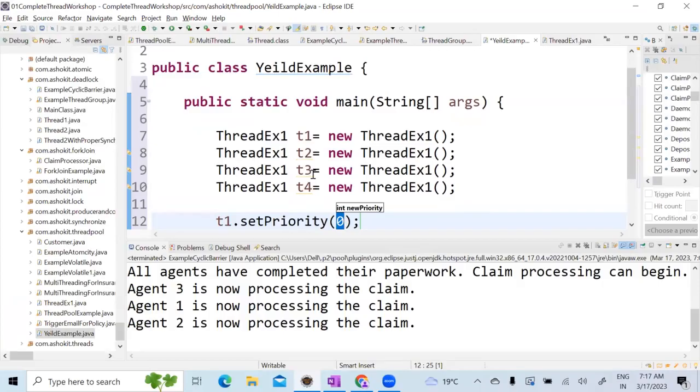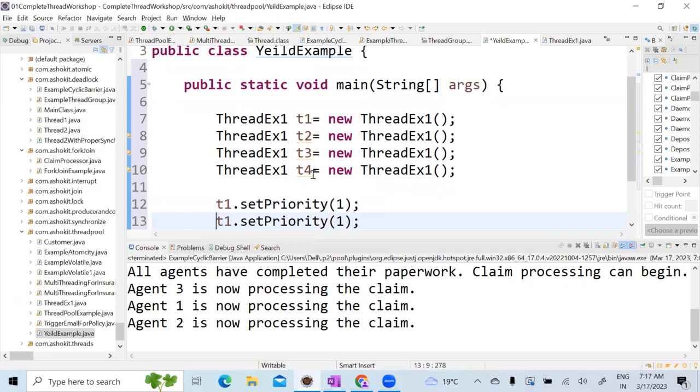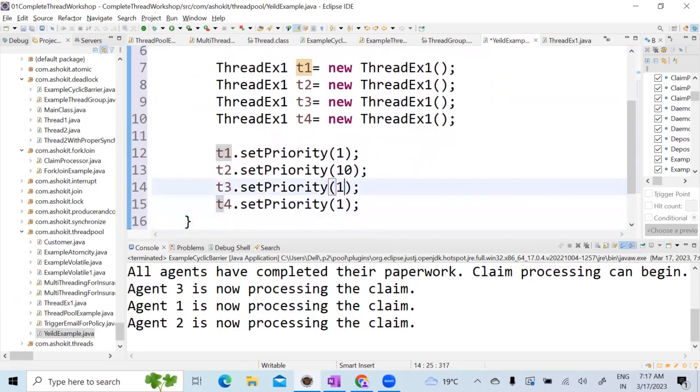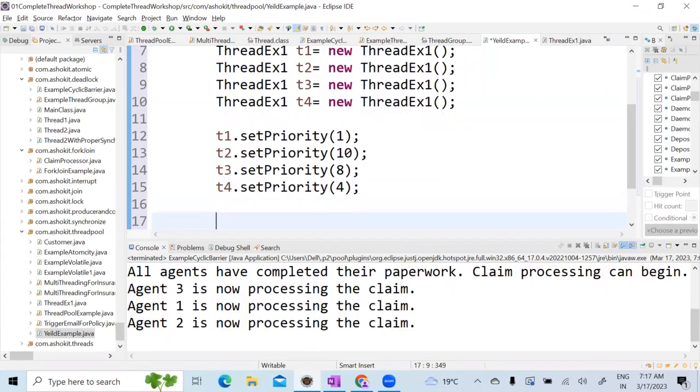So first for the T1 thread, I want to give the priority as low. Then T2 thread priority as 10. T3, T4. Now T3 I will give 8, and T4 I will give 4.